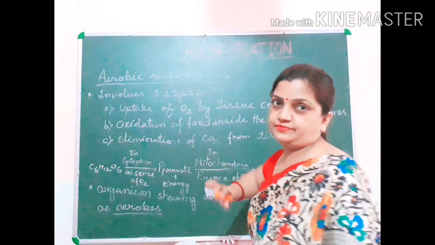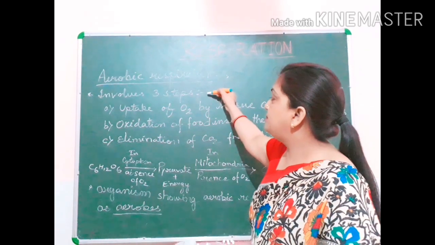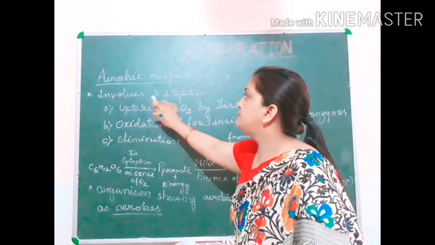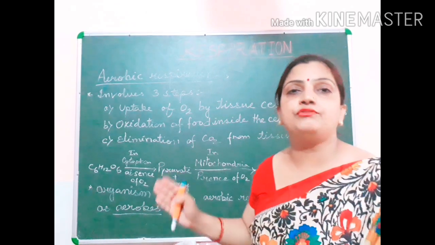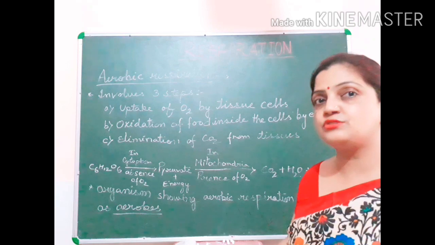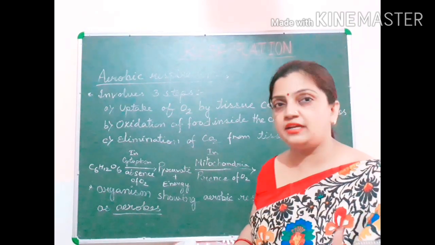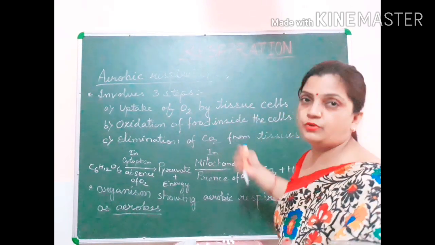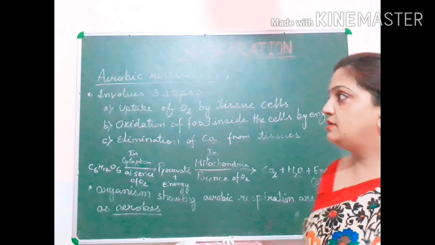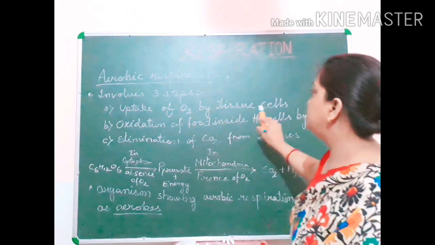Aerobic respiration. To understand this topic, we can go through 3 steps. Aerobic respiration involves 3 steps in completing its process. To understand what aerobic respiration is actually doing inside our body, we need to know these points. The first step is the uptake of oxygen by the tissue cells.